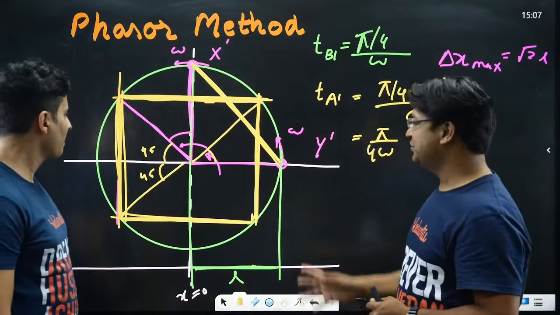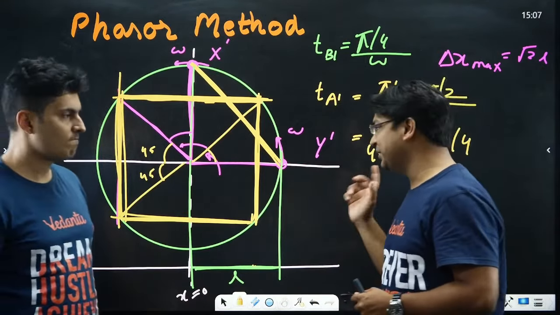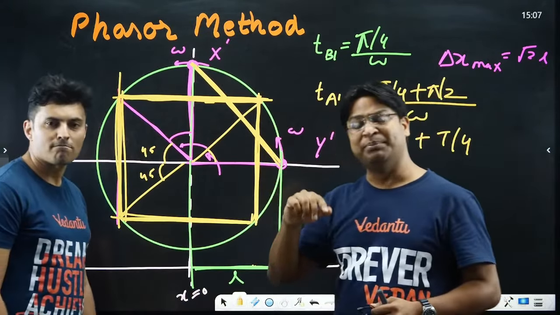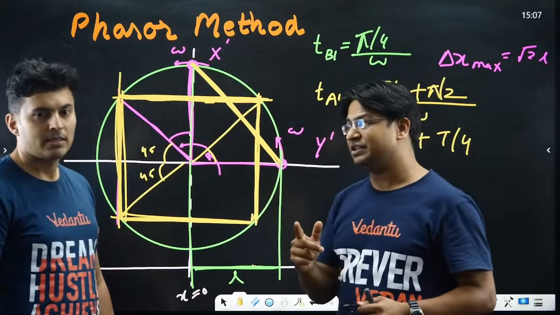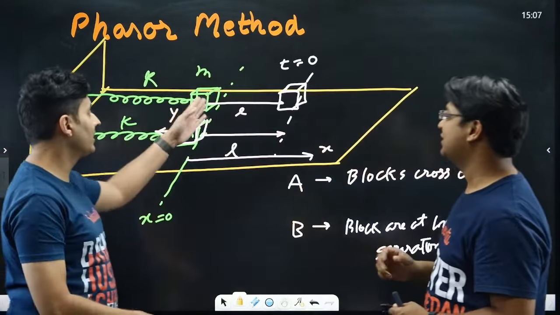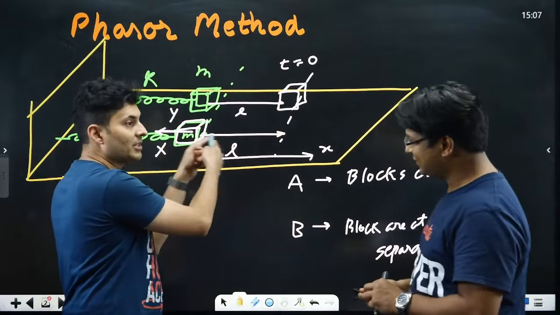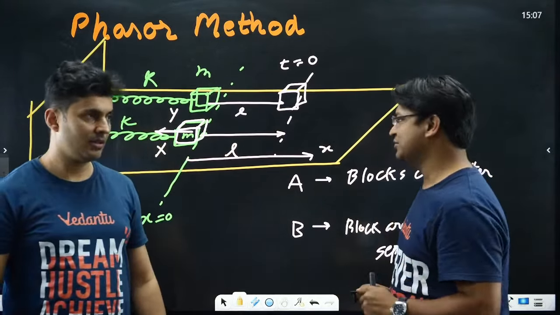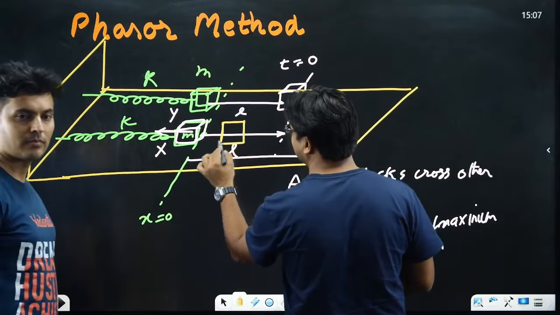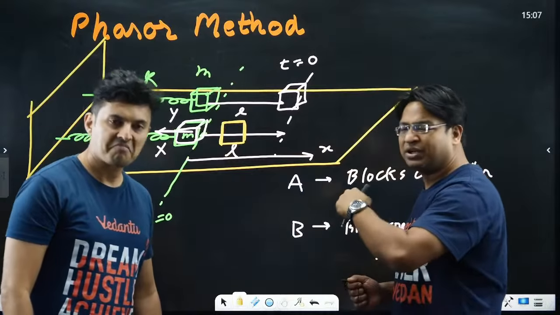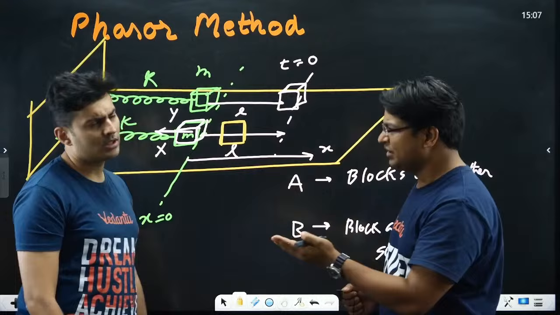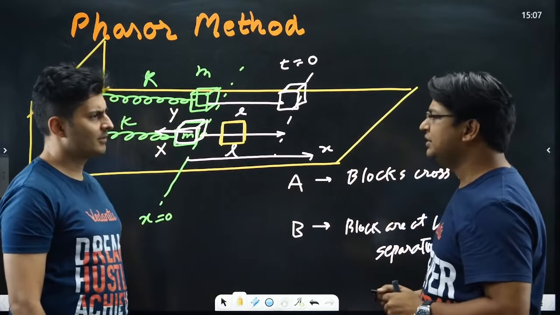Now some of you may be wondering whether we are getting this horizontal-vertical behavior because the phase difference was 90 degrees. What if we had released the other block before the first had reached the mean position? Let's talk about that also. Suppose we released the other block when the first block had traveled by an amount that gives a phase difference of 60 degrees. Let's talk about any random angle.